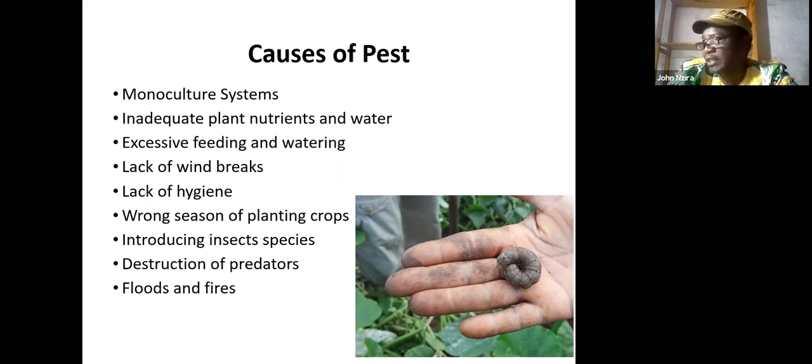Lack of windbreaks: in our farms, if there is a lack of windbreaks, the problem is pests can come with the wind and easily through the farm, because there is no screen or buffer that stops the insects from coming through. Lack of hygiene in the farm, like leaving water stagnating, can cause pest problems in the farming areas. And also, the wrong season of planting crops. When crops are planted in the wrong season, they are easily prone to pests.